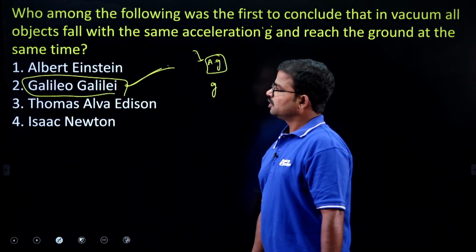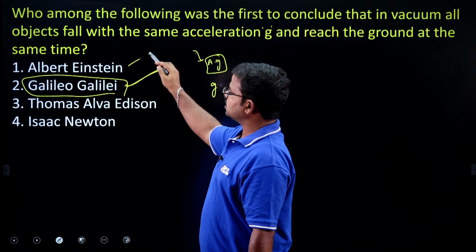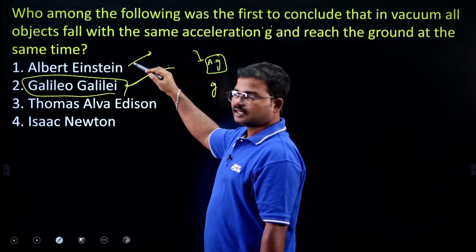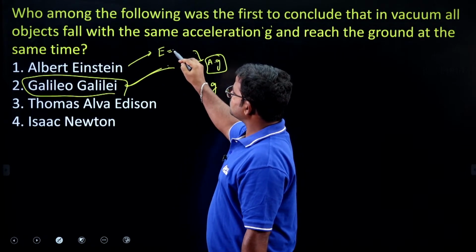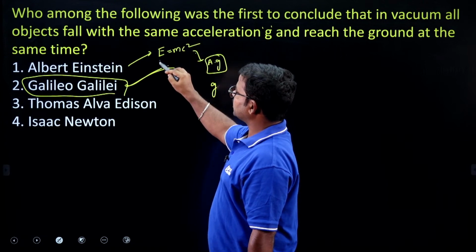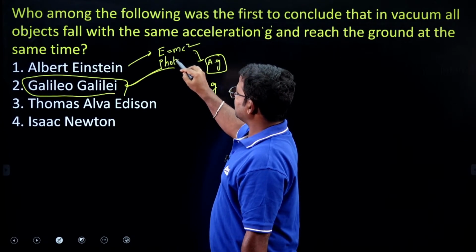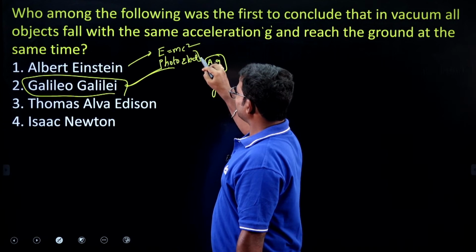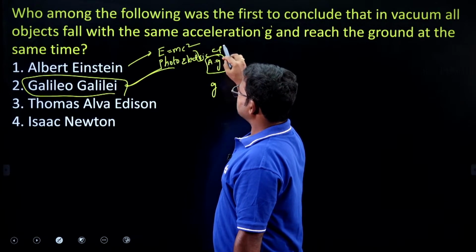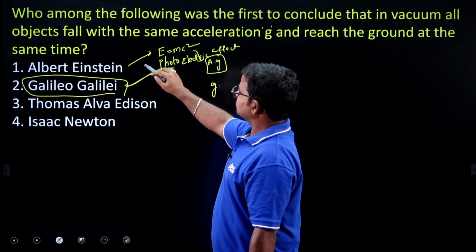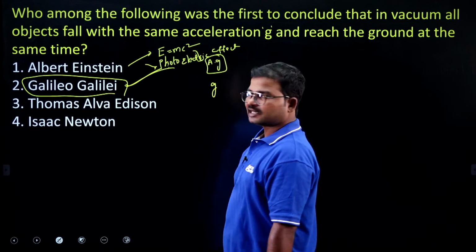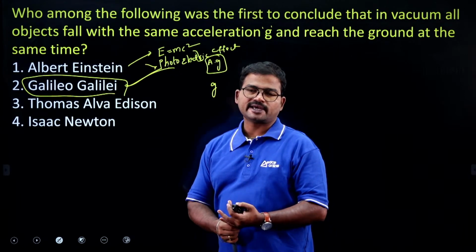Of course, the remaining options: Albert Einstein proposed the relativity theory, E equals mc square, and the photoelectric effect, for which he received the Nobel Prize.